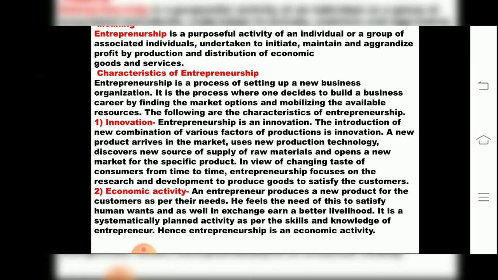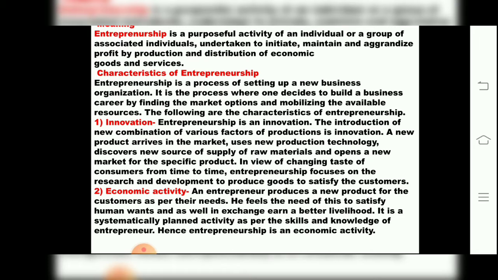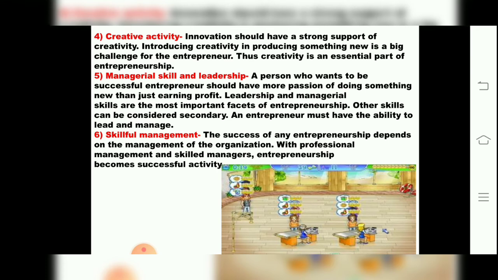Why? Because every time the entrepreneur looks after customer satisfaction, children. Whatever the things regarding an entrepreneur, it is planned systematically. Activities are planned properly. Whatever skills and knowledge an entrepreneur has will be used in business. He will have better production, and when production is better, the business is in profit, children. Then what will happen? The business will expand as well as enjoy profit.